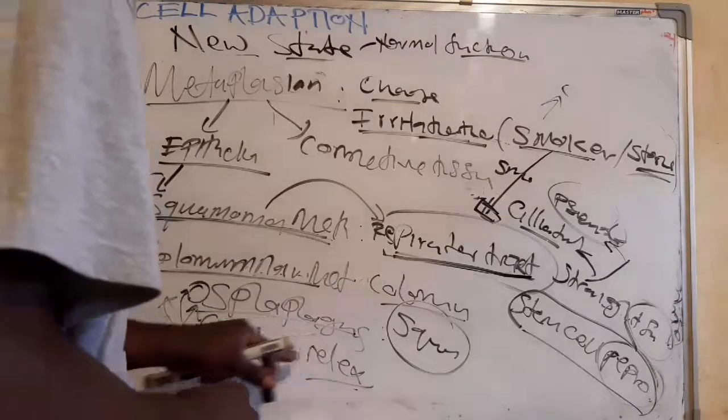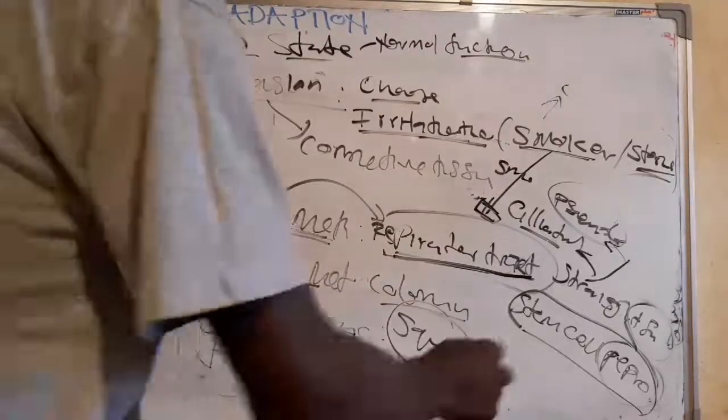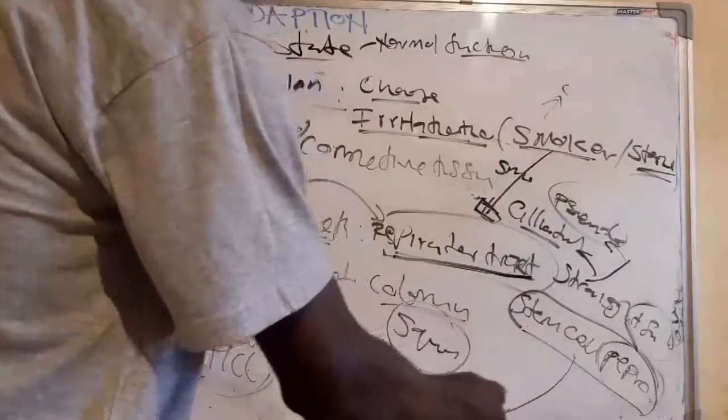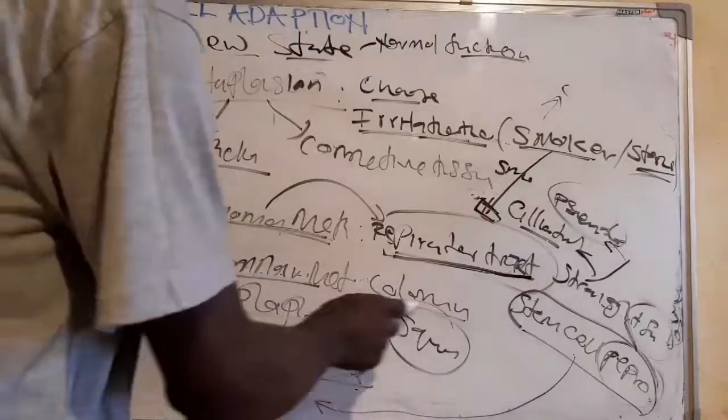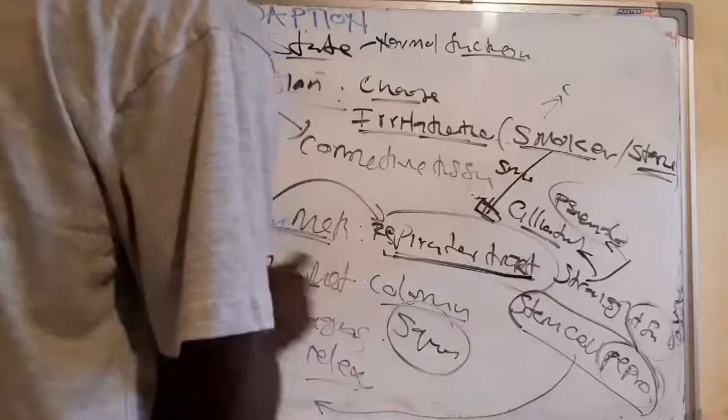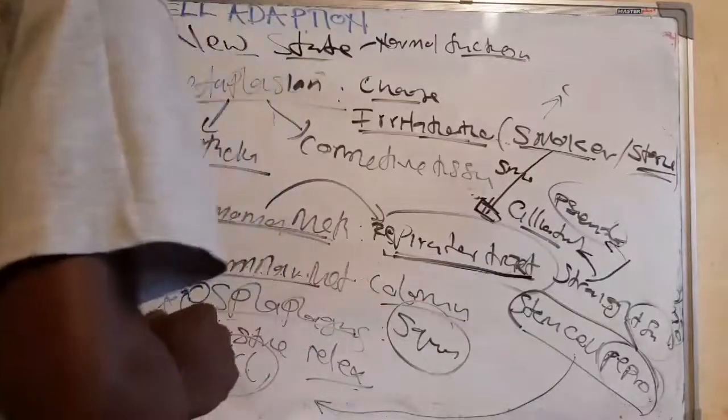As it goes up, the cell will reprogram itself and replace the squamous with columnar cells.